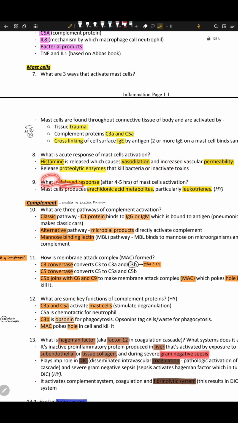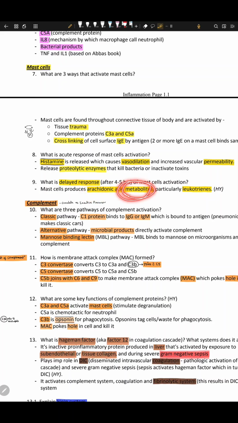What is the delayed response? Well, the delayed response occurs after 4-5 hours of mast cell activation. They produce arachidonic acid metabolites. Metabolites means the arachidonic acid has been metabolized, digested, and after digestion you have some waste material of the digestion. That is the metabolite.